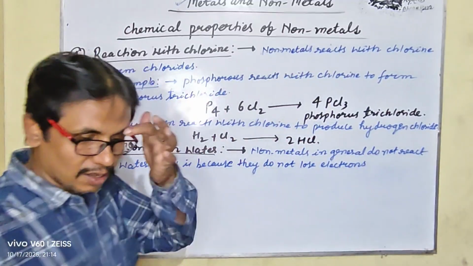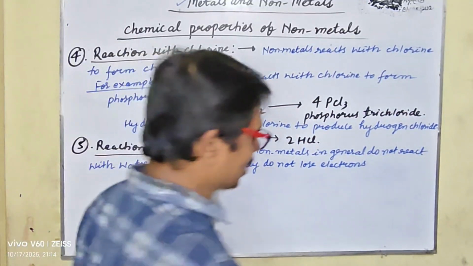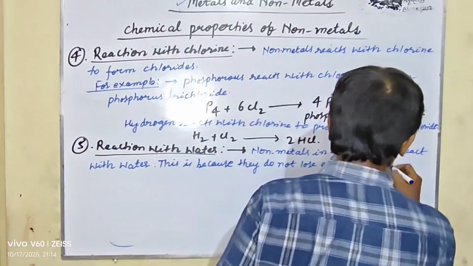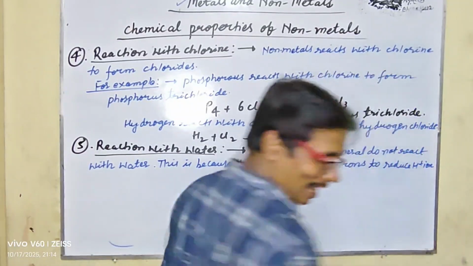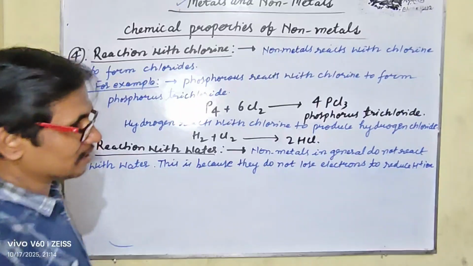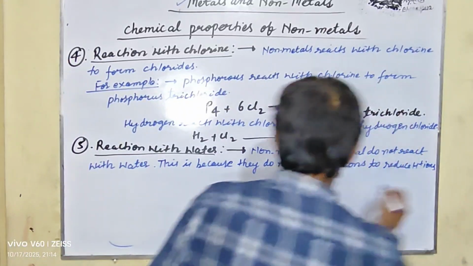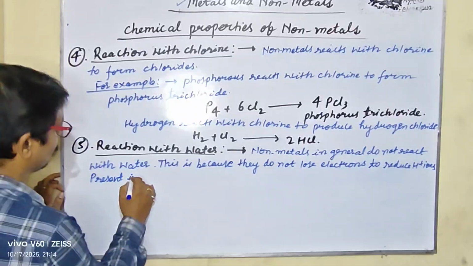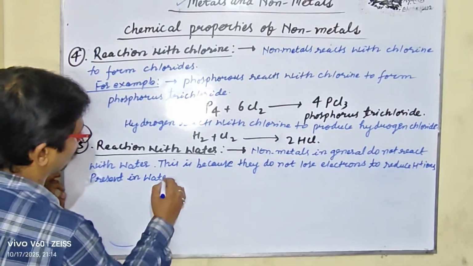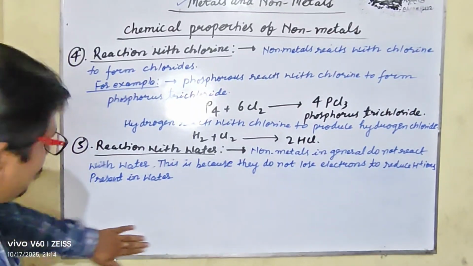They do not lose electrons to reduce H plus ions present in water.